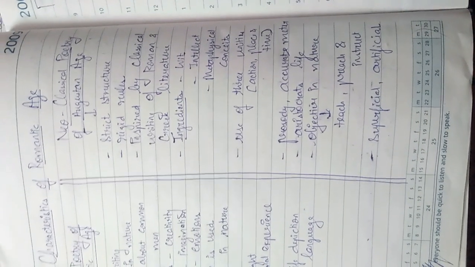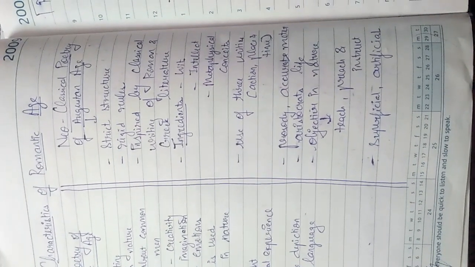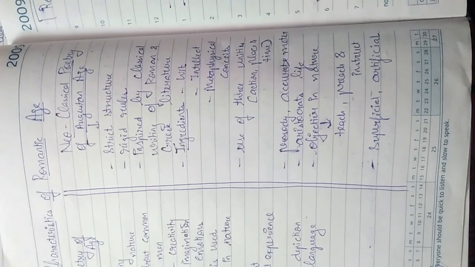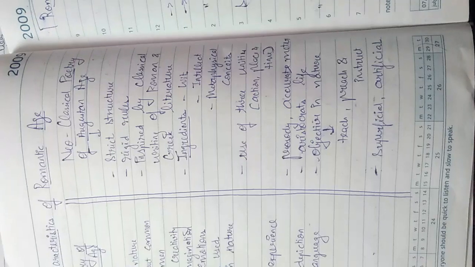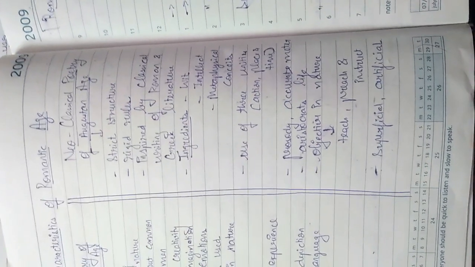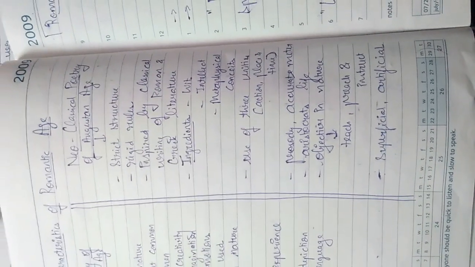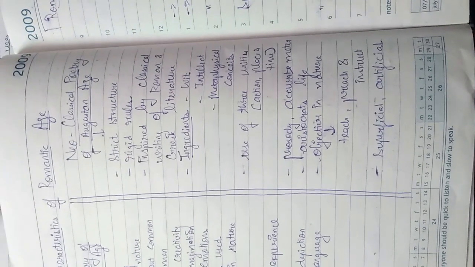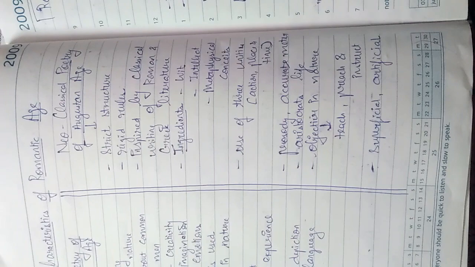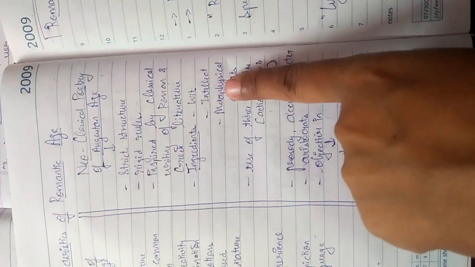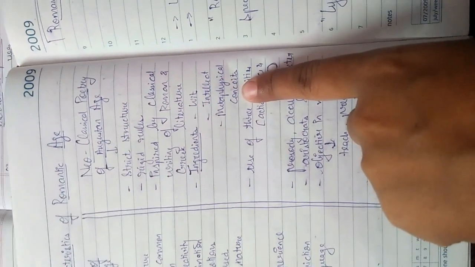Basically it is inspired by the classical writing of Roman and Greek literature, the Latin literature which was written at the Greek time. The same structure and the rules and regulations are followed in neoclassical poetry. The main ingredients over here are wit, intellect, and metaphysical conceits.